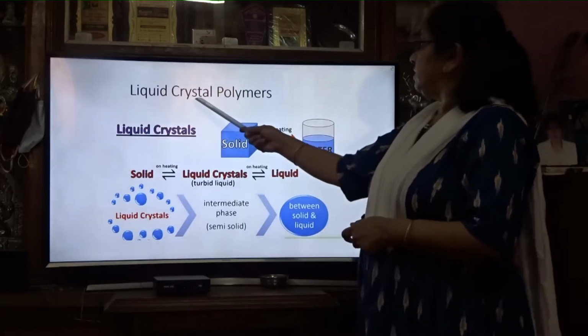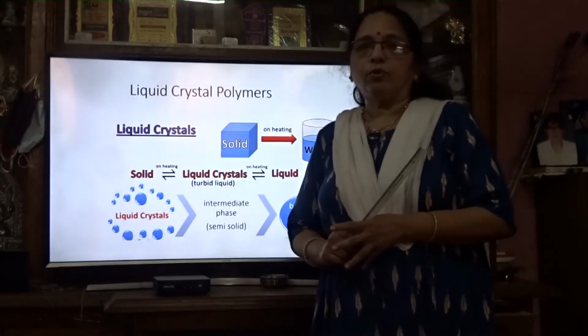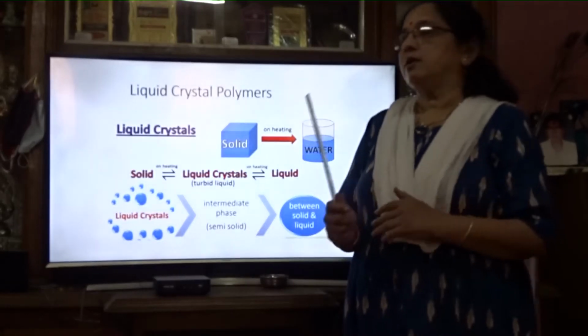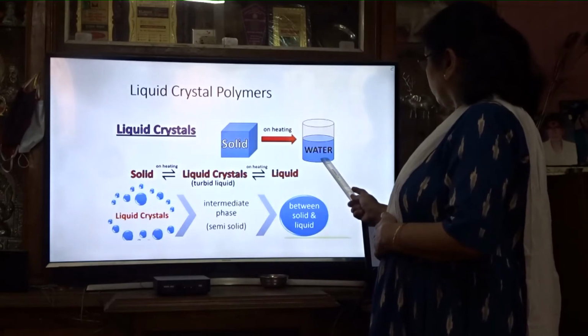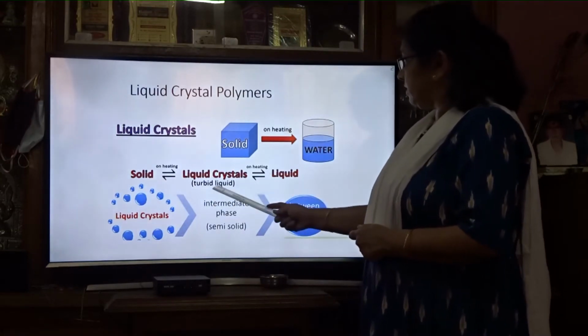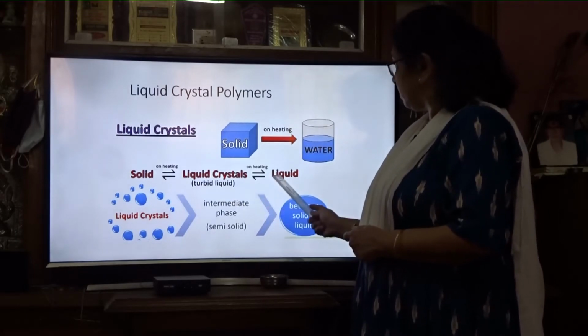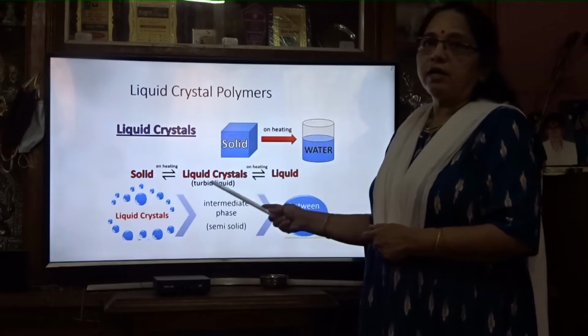Now liquid crystal polymers. As I have told you, liquid crystals are those which are neither solid nor liquid. When you heat a solid, you get a liquid, but in between, before it becomes transparent, if the liquid becomes turbid, that means it is a liquid crystal.